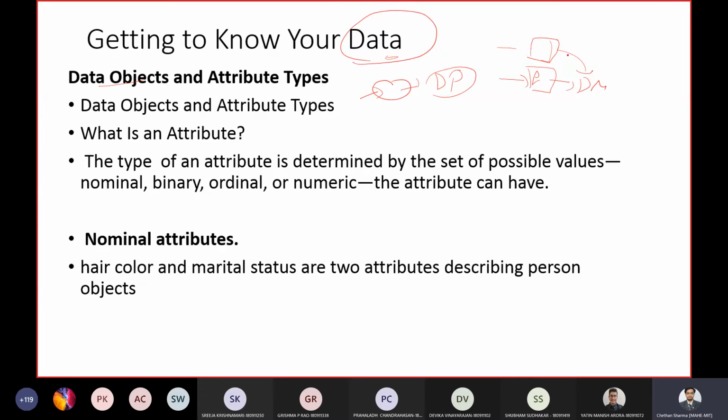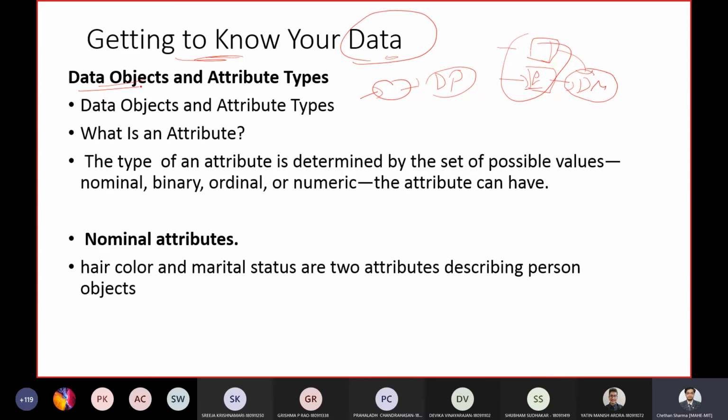But for doing these pre-processing steps, you need to understand the data. You need to get to know your data well. So we'll study one by one, starting with the basic things.